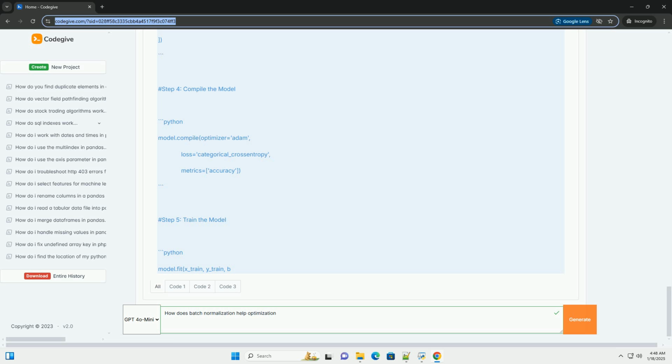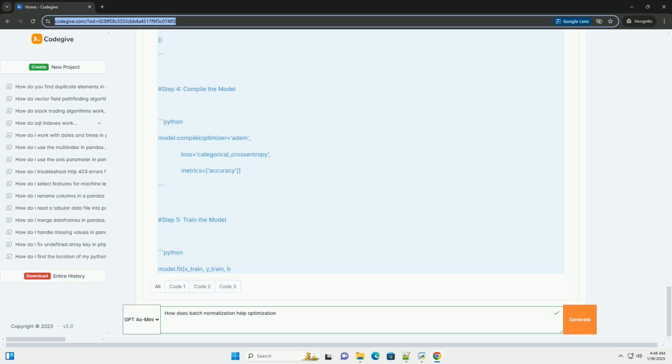2. Faster training. By normalizing the inputs to each layer, the model can learn faster since it can use higher learning rates without the risk of divergence. 3. Regularization. Batch normalization adds a slight noise to the training process, which can act as a form of regularization. This can reduce the need for other regularization techniques like dropout.